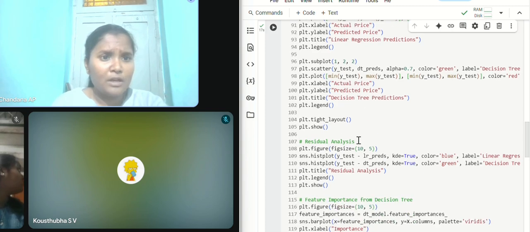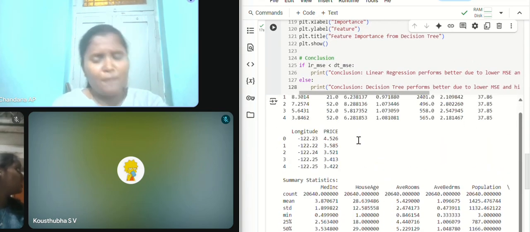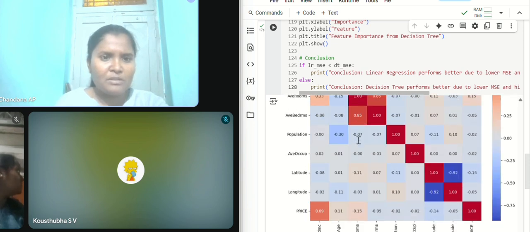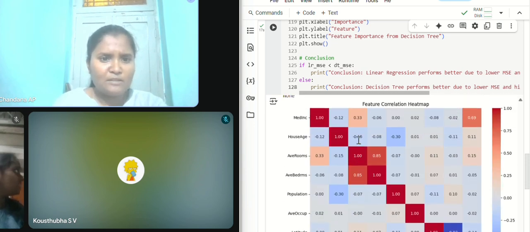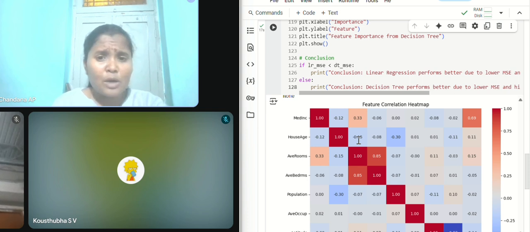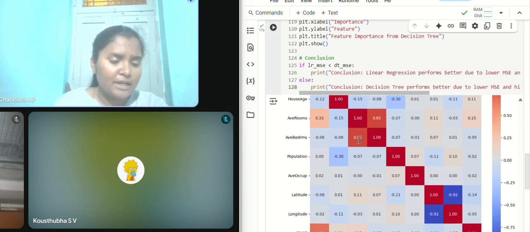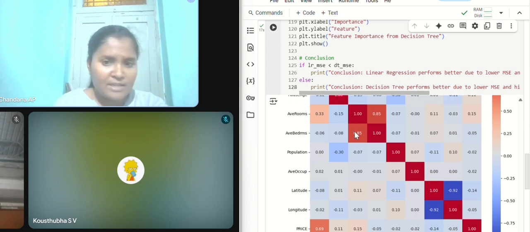As we know, it will give 4 graphs and evaluation metrics. First, we will get the feature correlation heat map. This helps to find the relationships between the data. As we can see in this section, MedInc, house age, and so on are all the data columns in that particular dataset.